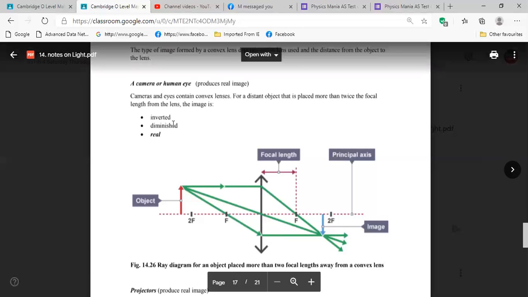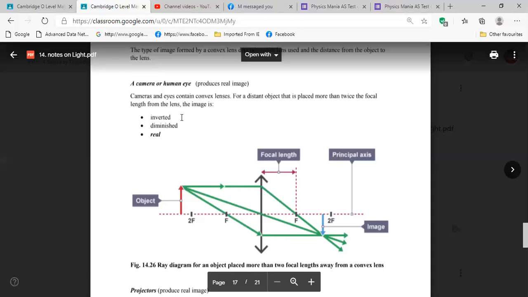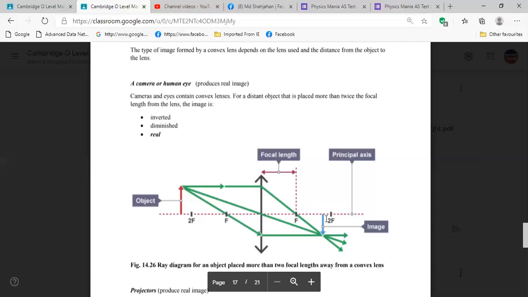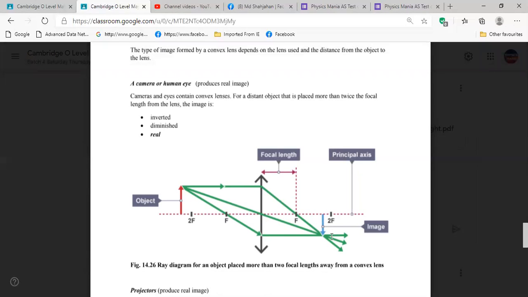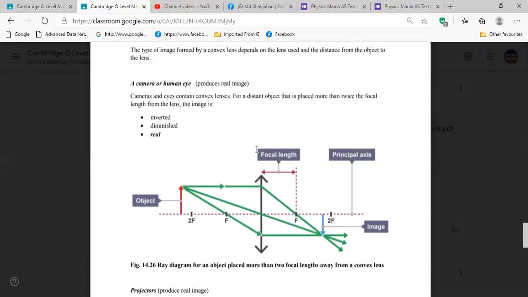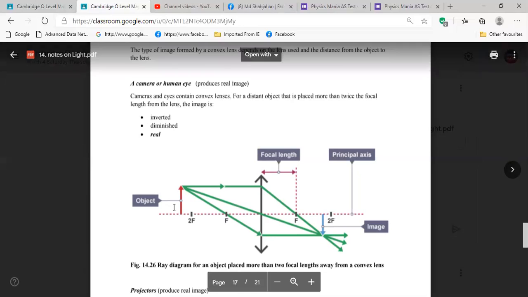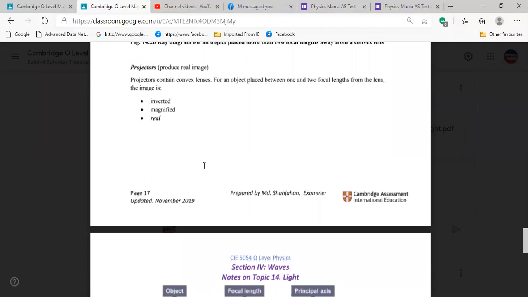Now the image we got here is inverted. Inverted means vertically inverted, right? It is real. Real means it can be produced or shown on a screen. That's why it is called real. And diminished means it's smaller than the object. Is it clear? Yes, sir. Okay, now the camera or eye is done.